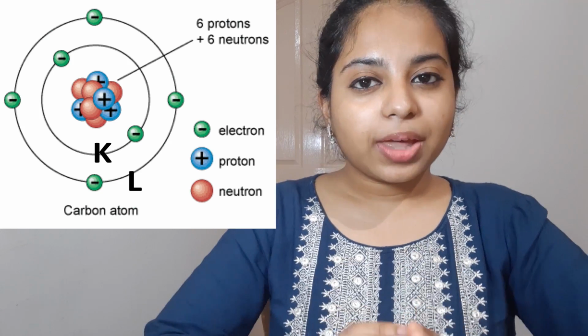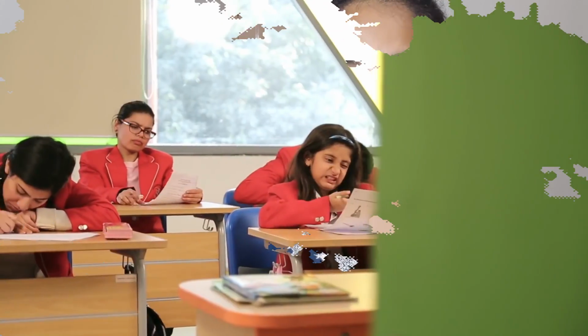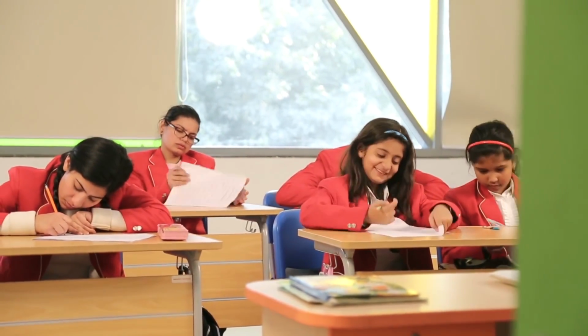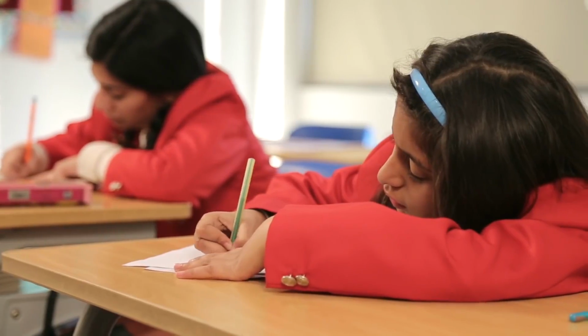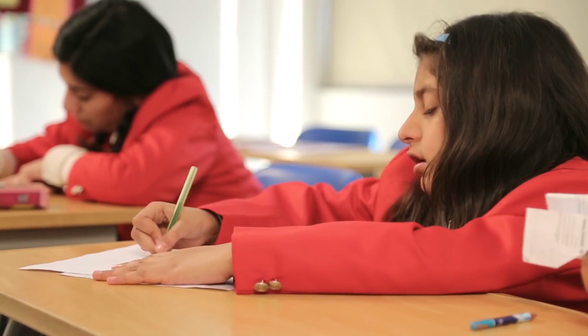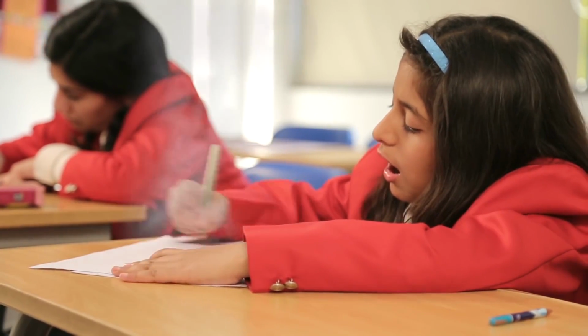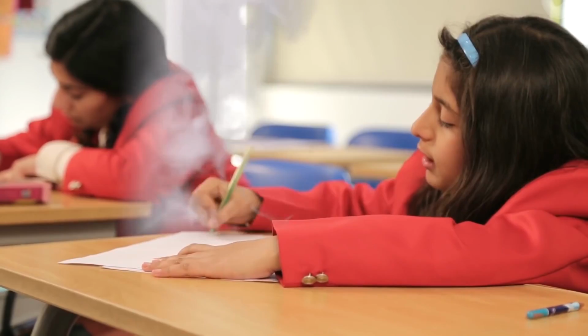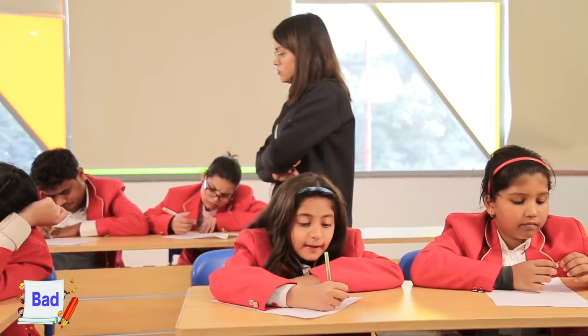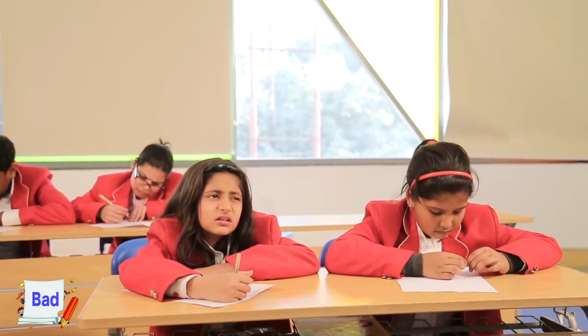You can compare this with the students in your class. When you have a lot of benches in your classroom, the first bench students are the ones who are very studious, who want to silently listen to the lessons. And the backbench students are the ones who are very mischievous and who keep making a lot of noise. So you can say the energy of the people who are in the first bench is very low, or you can say that they're not making too much noise during the lesson.